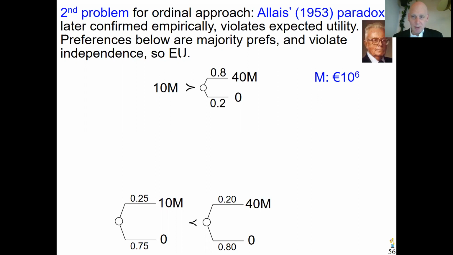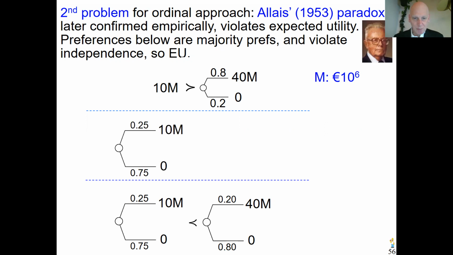These two preferences both seem quite plausible, but I will claim they are irrational, because that's my opinion. But surely they violate expected utility and violate the independence axiom. Now I'm going to discuss a bit more why they may not be rational. Well, not everybody agrees, but it's my opinion we're discussing here. I put up an intermediate, middle choice situation to clarify some points. The left option in the intermediate choice situation is the same as what we saw below: 0.25 probability of 10 million, nothing otherwise.